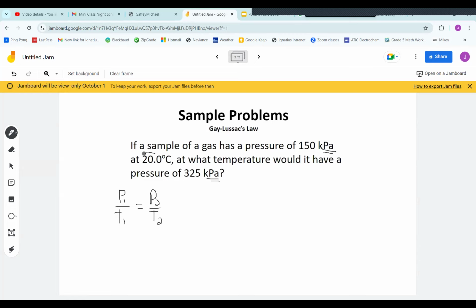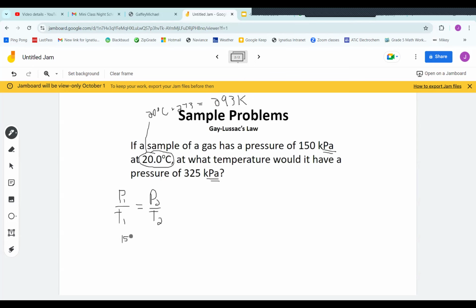But if you remember, we have to convert the temperatures into Kelvin. So let's take 20 degrees Celsius and add 273. Kelvin temperatures always look like really high temperatures because, at least from everyday experience, we're used to temperatures that are below 100. Well, how about 293? That's pretty high. Or it seems pretty high, but it's actually room temperature roughly. So if we add 273 to 20, we get 293 degrees Kelvin.